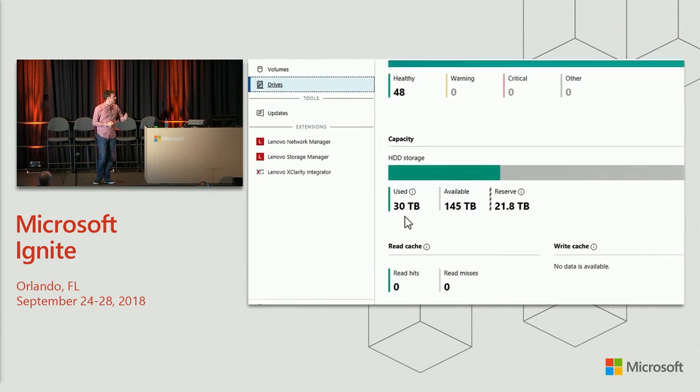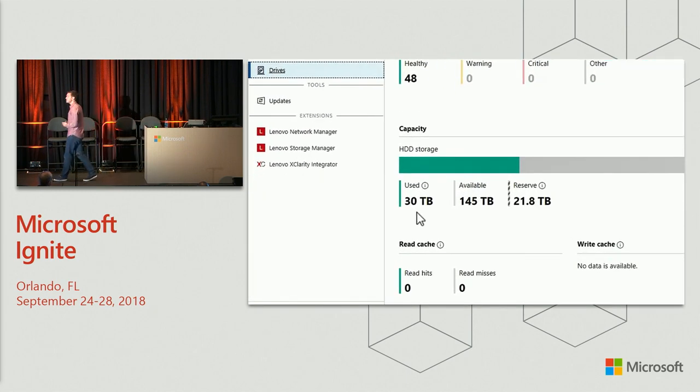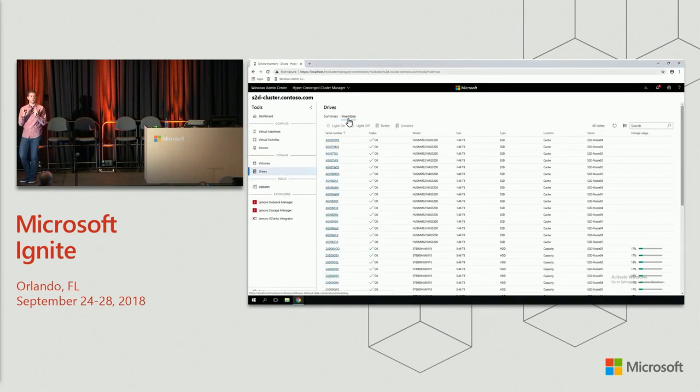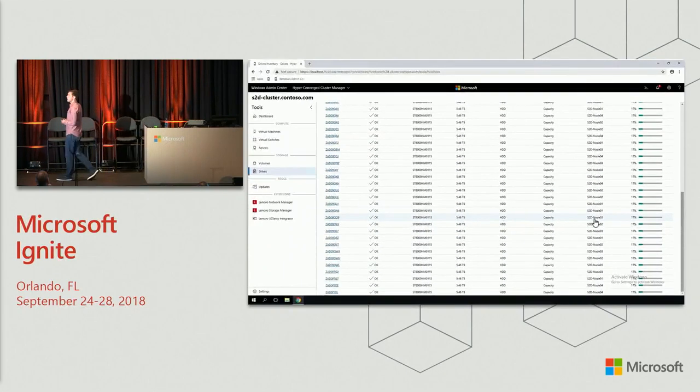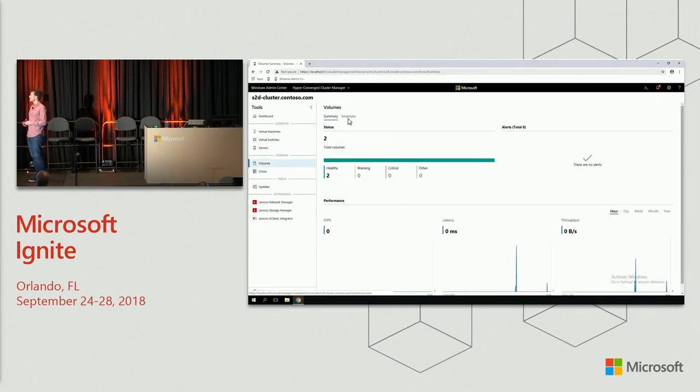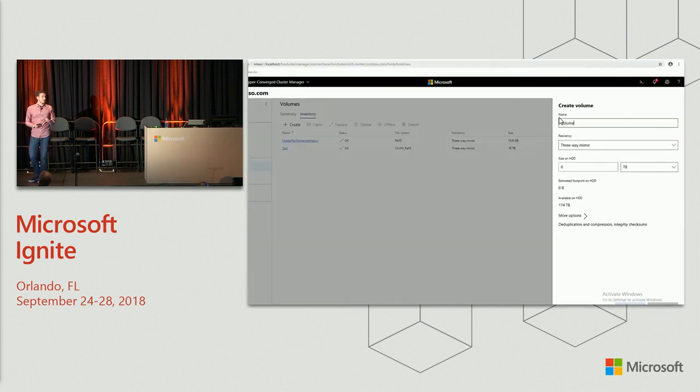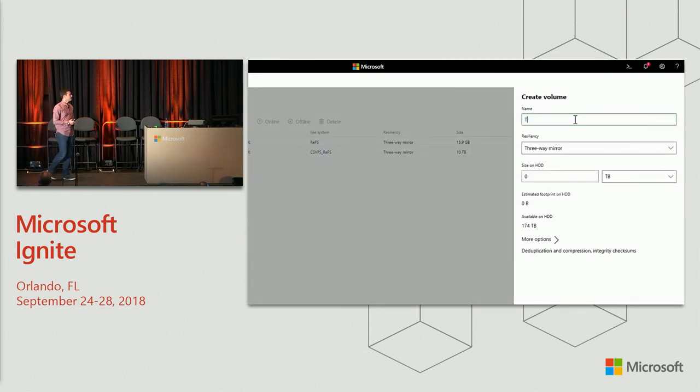And you can see back in that gauge of disk usage that indeed that 30 terabytes has been allocated now, because we have our 10 terabyte volume. And actually, you can see, if you look at the full list of drives, that's been allocated across all of the drives evenly. Each one of them has received a number of pieces of this volume, and we didn't have to worry about it. We can create another volume just to sort of show what different resiliency types look like.